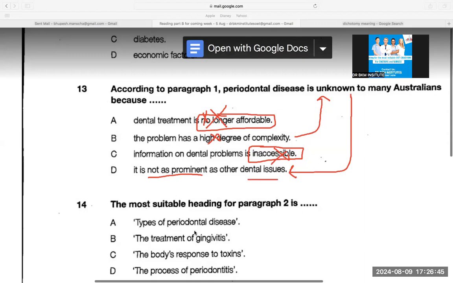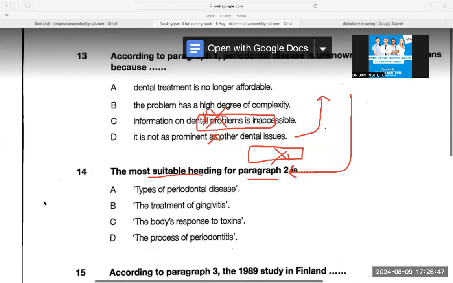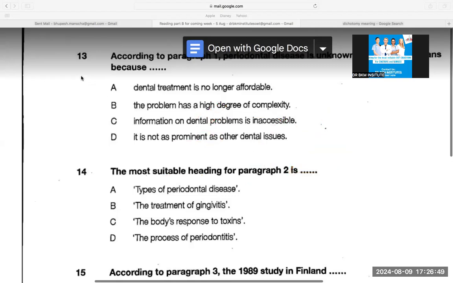Question number 14 is very easy. You can learn a lot from this. And the 13th question should be done in the second round if you're not good at reading. Don't worry about this question, you can do it later. Save time in the first round. Again, always the same thing. But this is a wonderful, wonderful question.